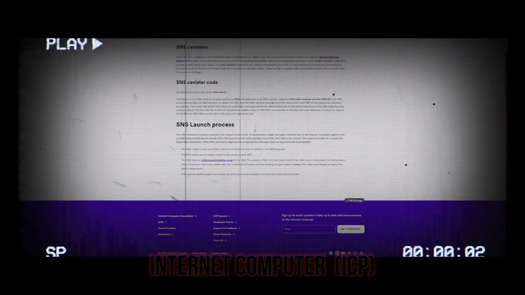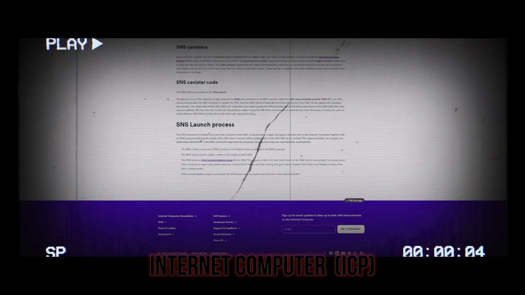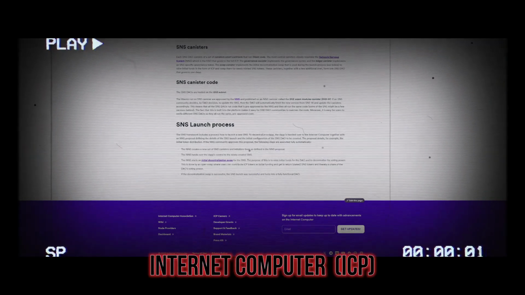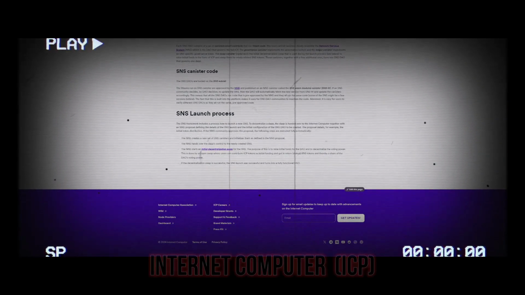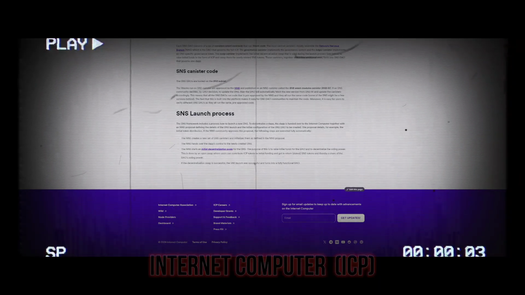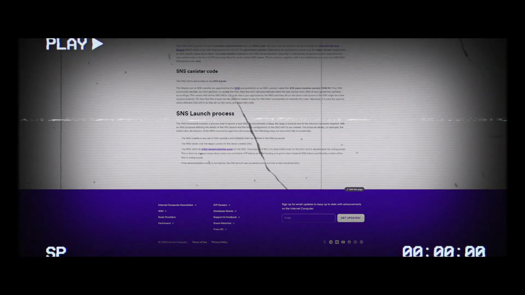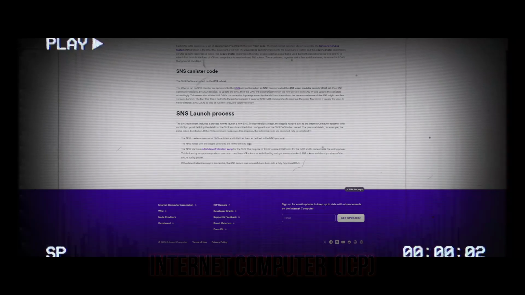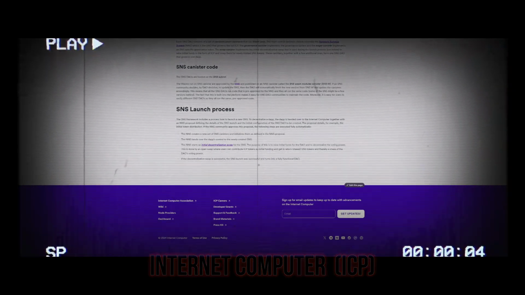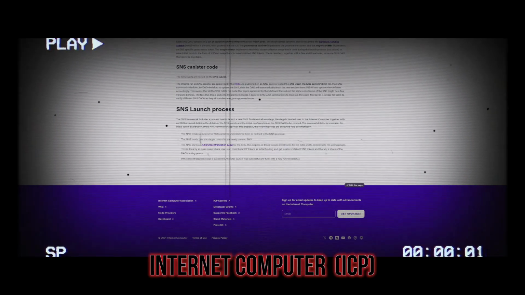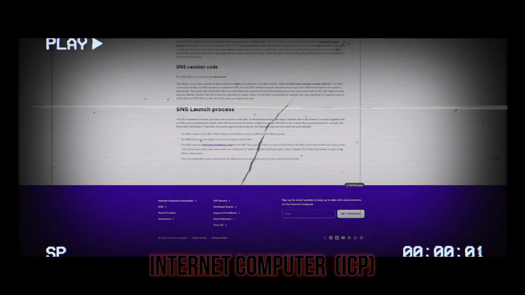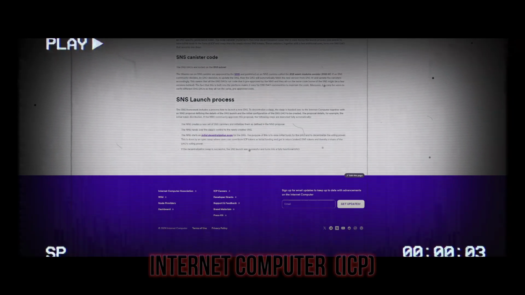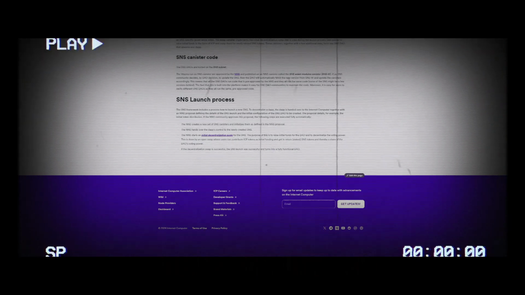The NNS creates a new set of SNS canisters and initializes them as defined in the NNS proposal. The NNS hands over the dApp's control to the newly created SNS. The NNS starts an initial decentralization swap for the SNS. The purpose of this is to raise initial funds for the DAO and to decentralize the voting power. This is done by an open swap where users can contribute ICP tokens as initial funding and get in return staked SNS tokens and thereby a share of the DAO's voting power. If the decentralization swap is successful, the SNS launch was successful and turns into a fully functional DAO.